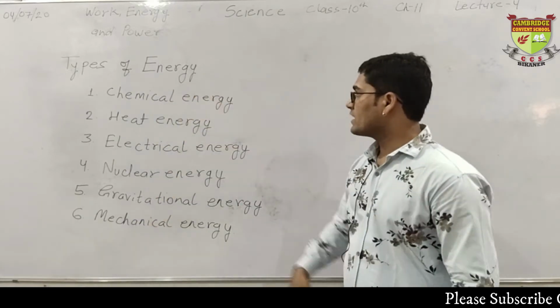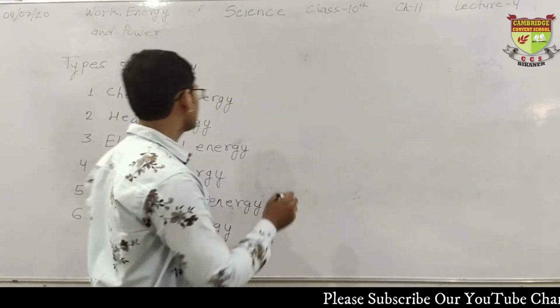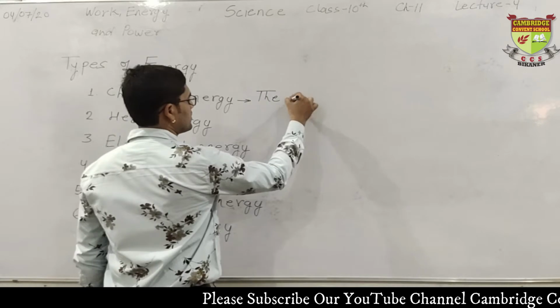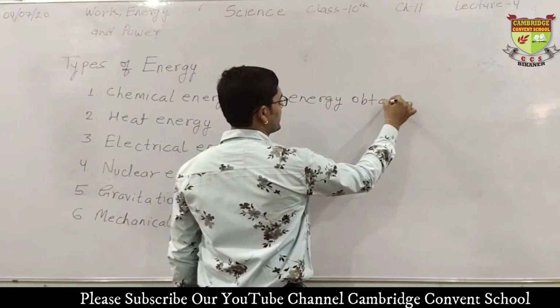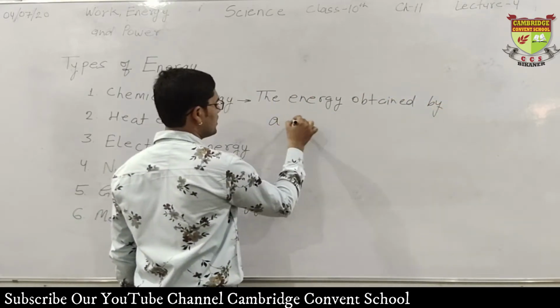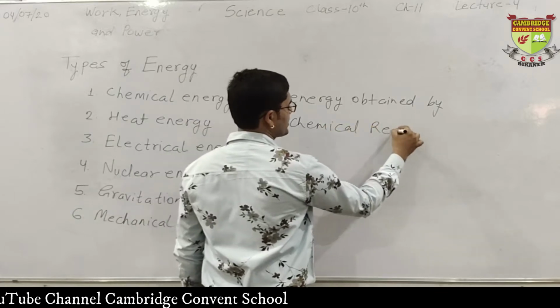So firstly, chemical energy. What is chemical energy? See its definition. The energy obtained by a chemical reaction.